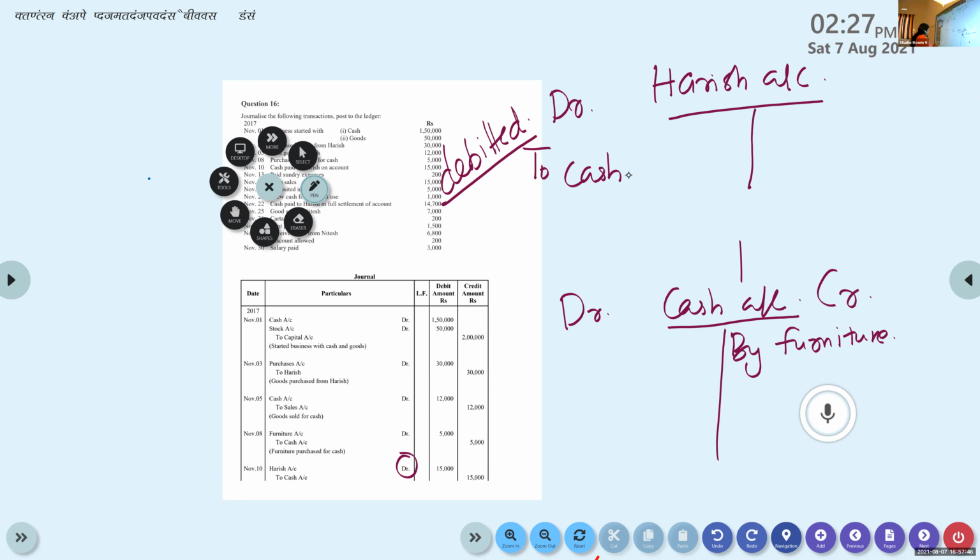So tell me about cash account now. What is done to cash account? Cash account is? What is the word you use? Credited by. Very good. Yes, right. Cash account is credited. Credited by how? It is credited by Harish. Very good. Perfect.